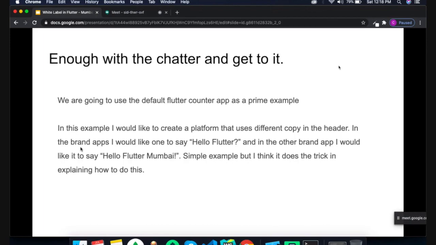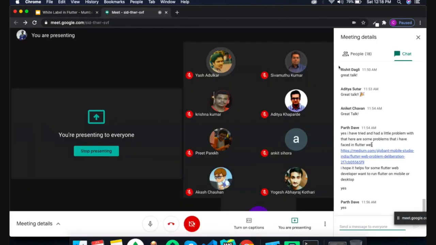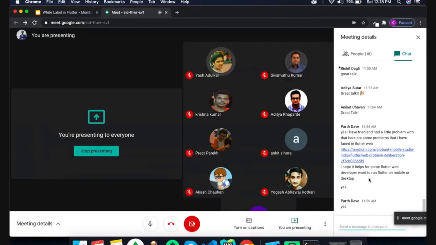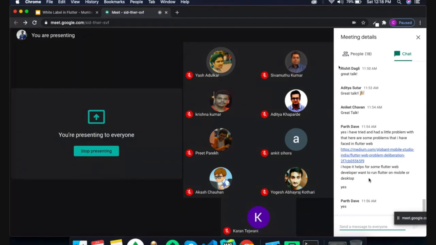So this is the process of what a white label is, how it works, and the pros and cons of a white label application. Before we start on how to integrate or create a white label application in Flutter, if anybody has any question or anything, then we can chat or talk about that. After that I will move on to how to build a white label product using Flutter.